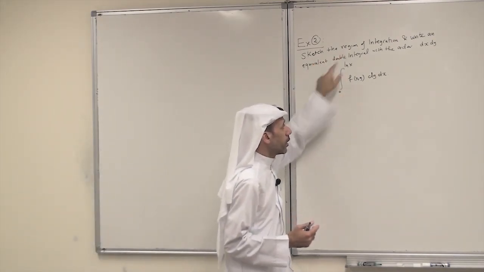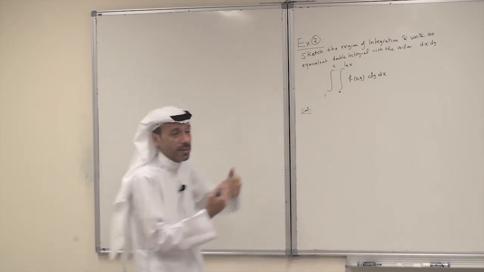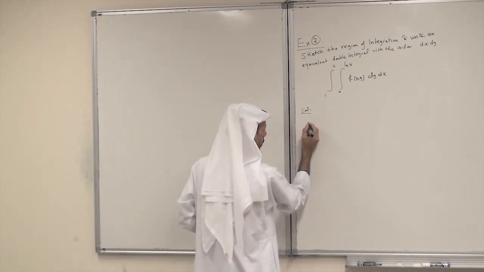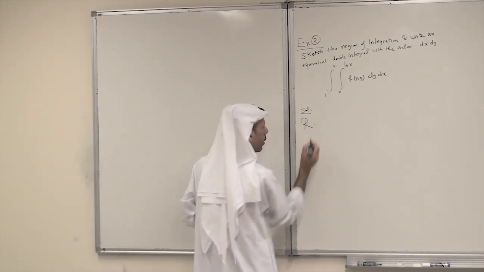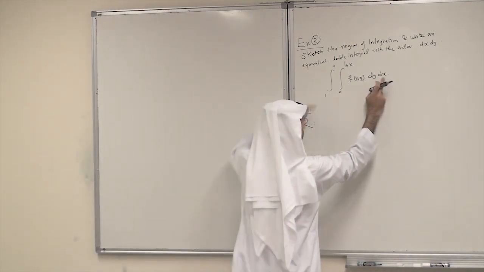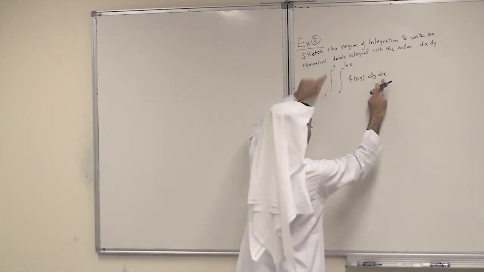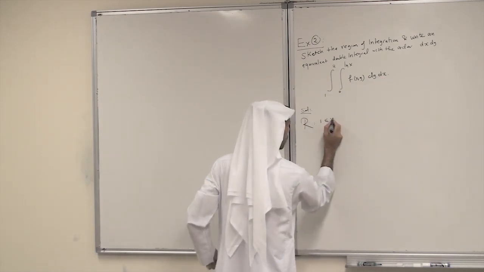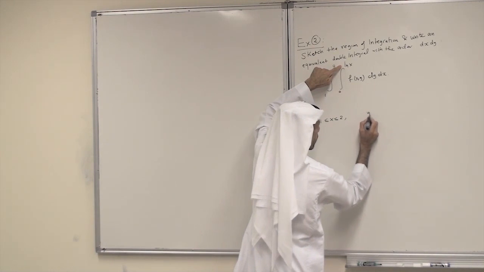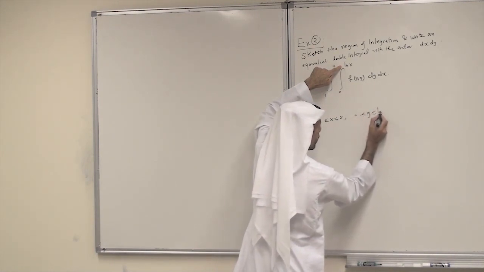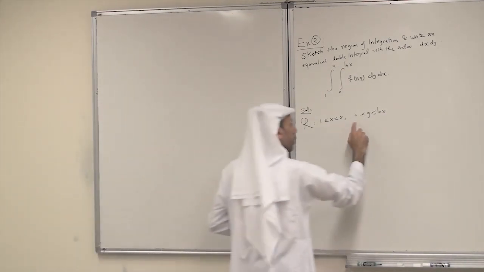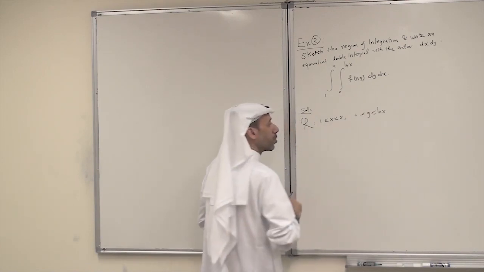So what is the region given in this integral? Sketch it and let's see how to reverse the order of integration. So the region R we can read from the limits of integration. Here x is between 1 and 2, and y is between 0 and ln x. So these are the limits.